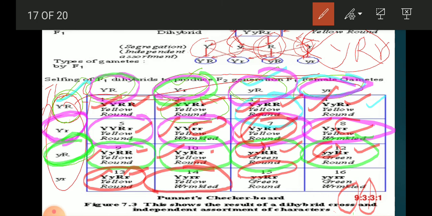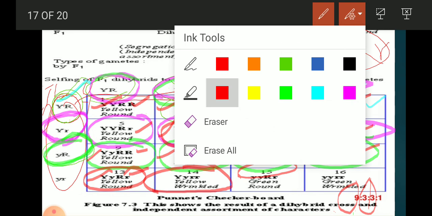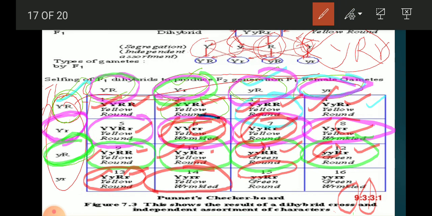And we are having yellow wrinkled here, number 2. Like we just do with this one, yellow wrinkled, yellow wrinkled, and the other yellow wrinkled is this one, it means that is also 3, so we have another 3.